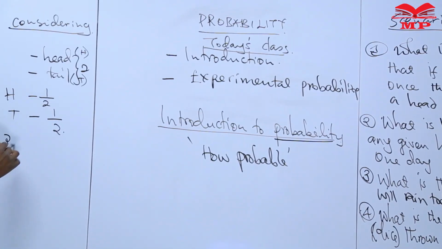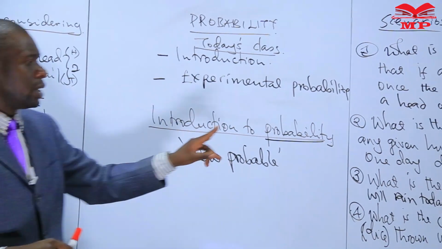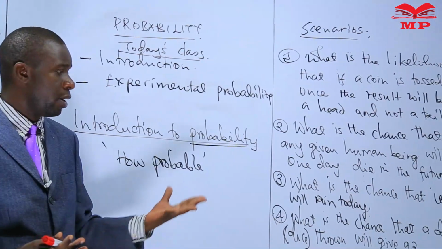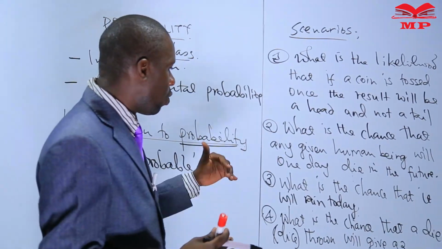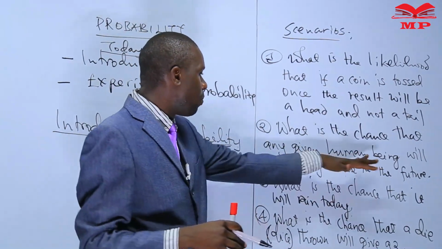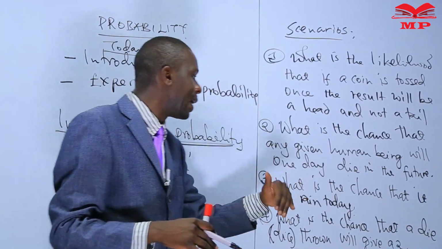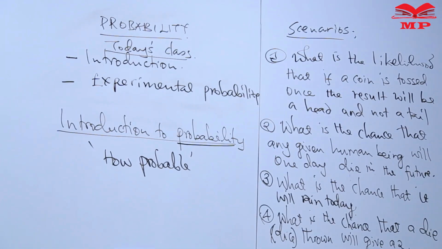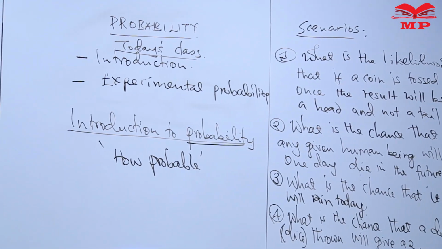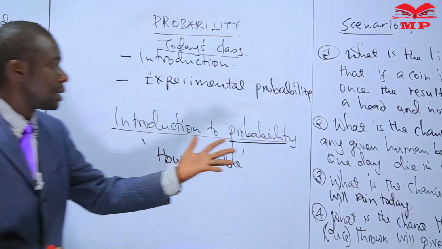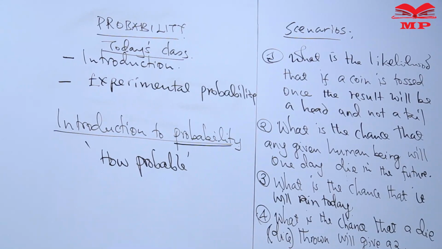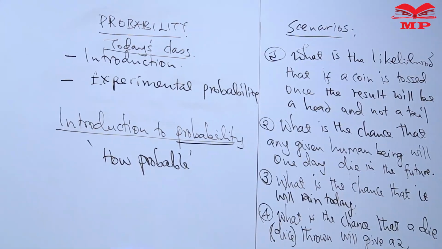Let us consider the second one. What is the probability that any human being will one day die in the future? From experience, we know that human beings at some point die. So if we are asked what is the probability that one will die, then there's an absolute chance that one will die.